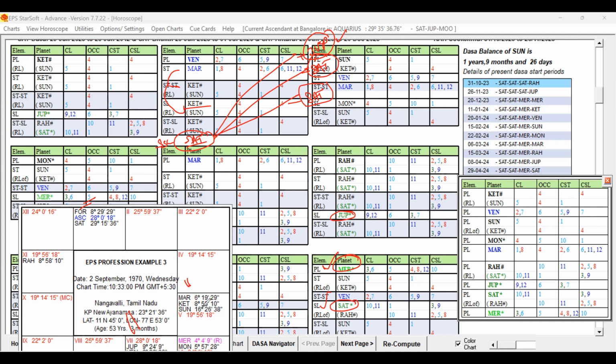The Sun has a connection to Saturn by way of supports. Sun is connected to Saturn. How? Sun is aspecting Rahu, and Rahu represents Saturn. So if you go to the PILT table, you can find the Sun will have Rahu in its support, representing Saturn. That way, they are all connected.